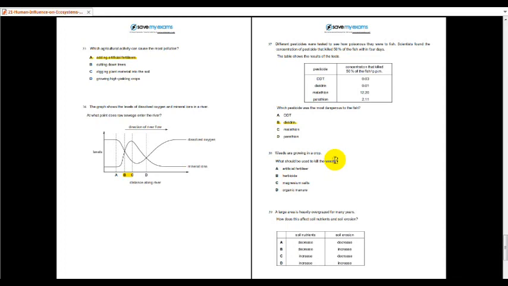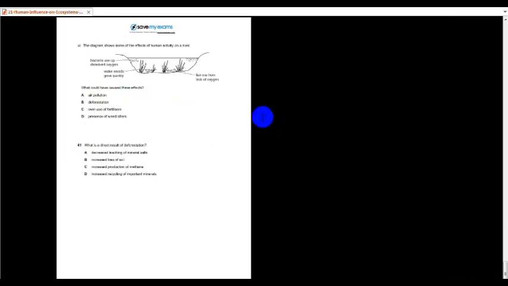38. Weeds are growing in the crop. What should be used to kill the weeds? It is the herbicide. Number 39, the answer is A. Okay, the answer is A, 39. Okay, continue on. Last part, number 40. Overuse of fertilizers. C. Okay, last one, number 41. The answer is B. Increased loss of soil.